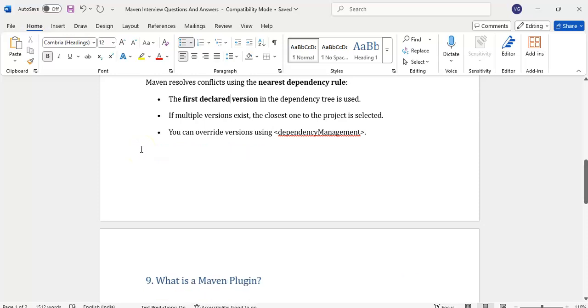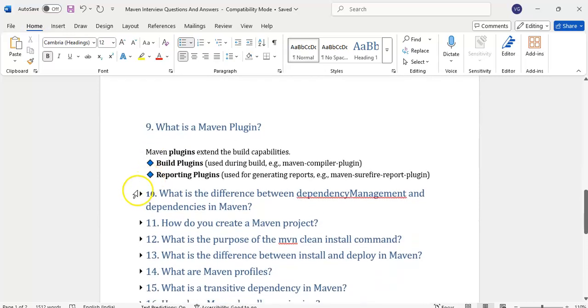Then what is a Maven plugin? A Maven plugin extends the build capabilities. Plugins are used to extend the capabilities of the POM file.